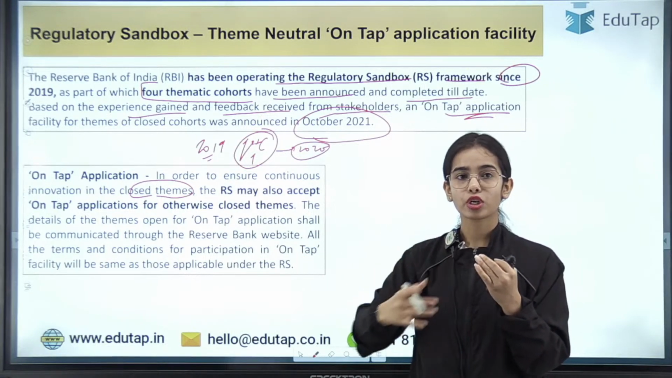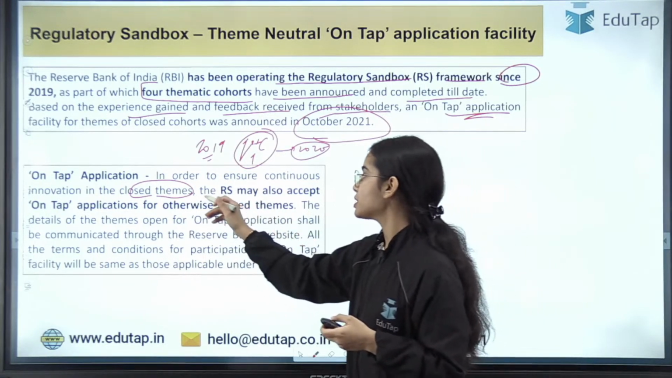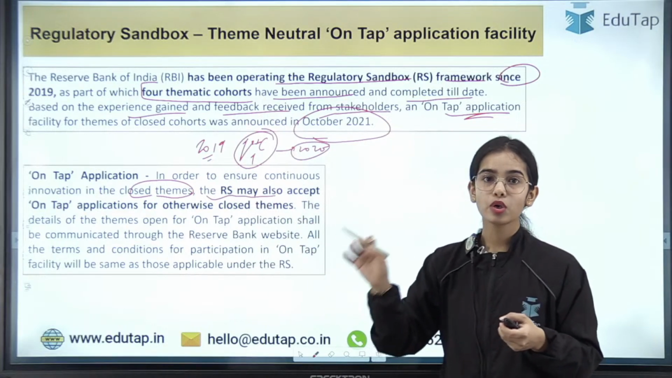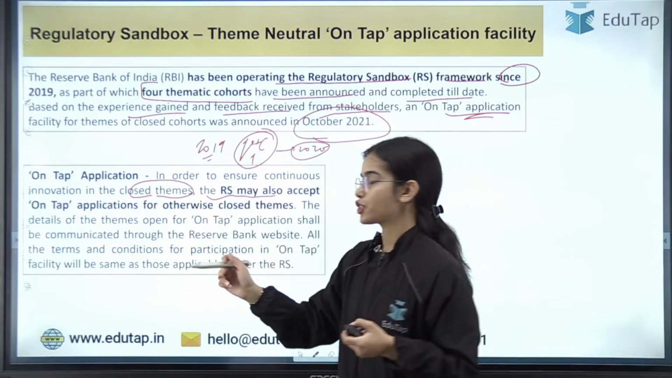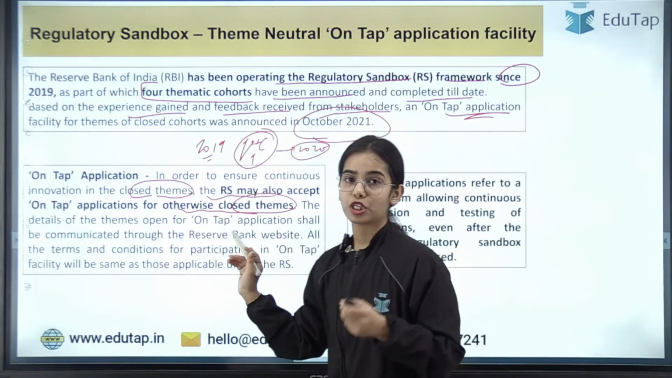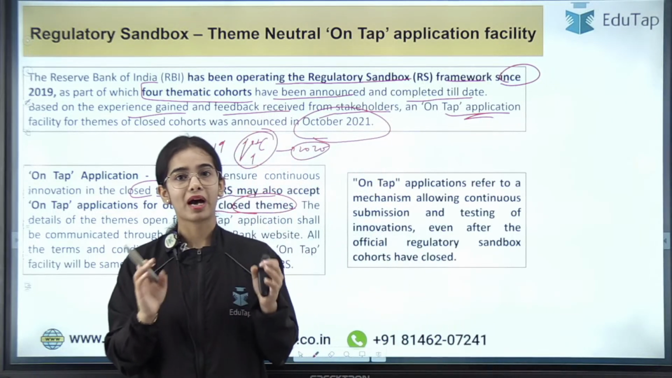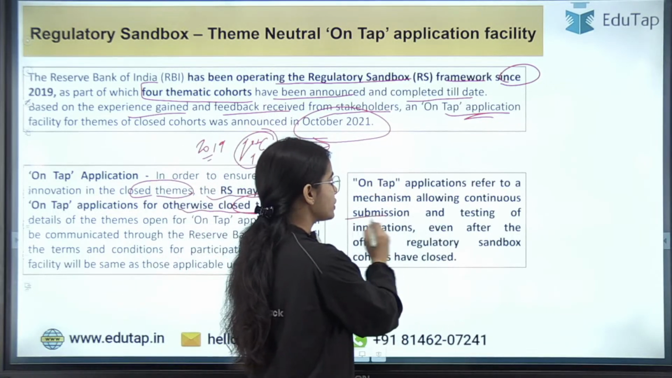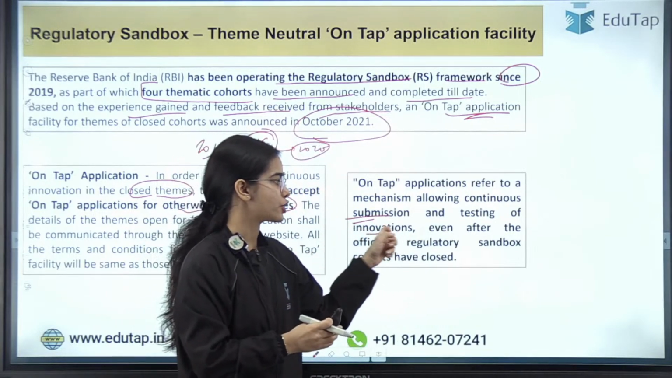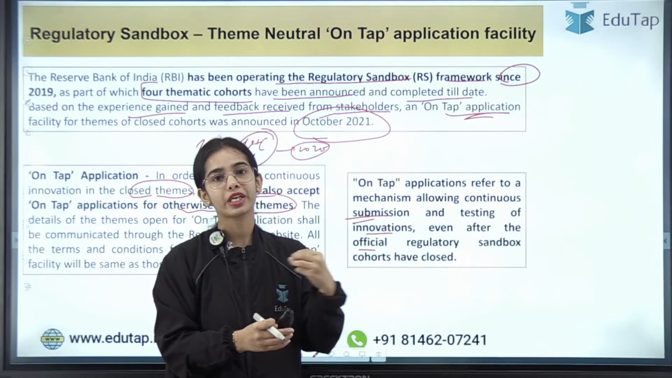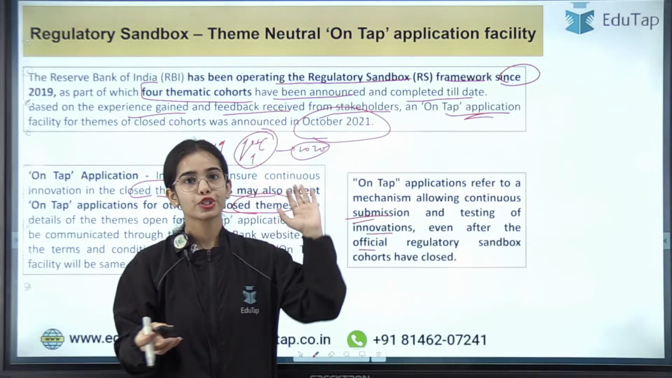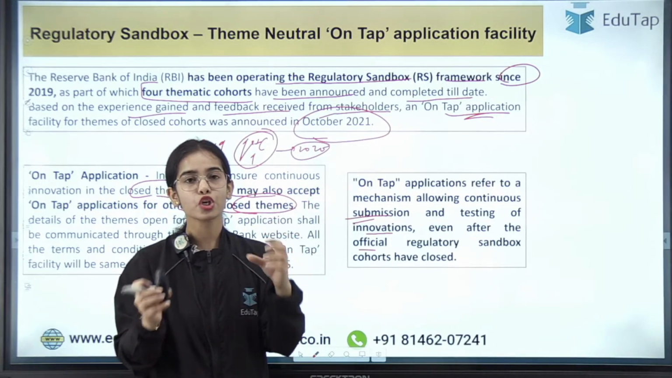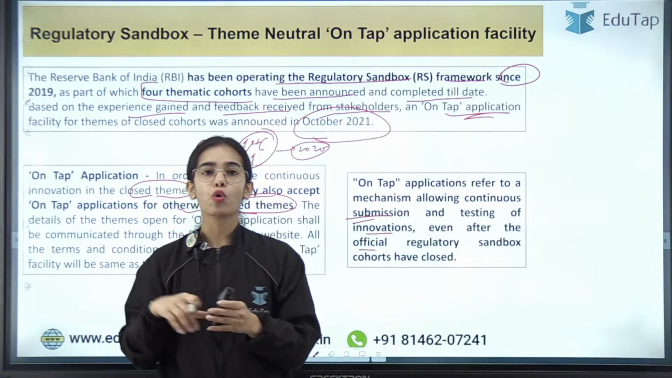But in order to ensure continuous innovation in the closed themes, the regulatory sandbox can now accept on-tap applications for otherwise closed themes. On-tap application refers to the mechanism that allows continuous submission and testing of innovations even after the official regulatory sandbox cohorts have closed. So in 2020, the first cohort closed on retail payments, but now there is on-tap application.